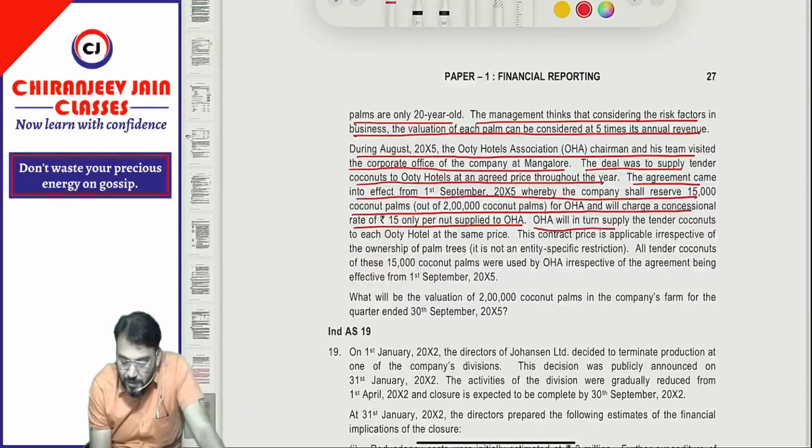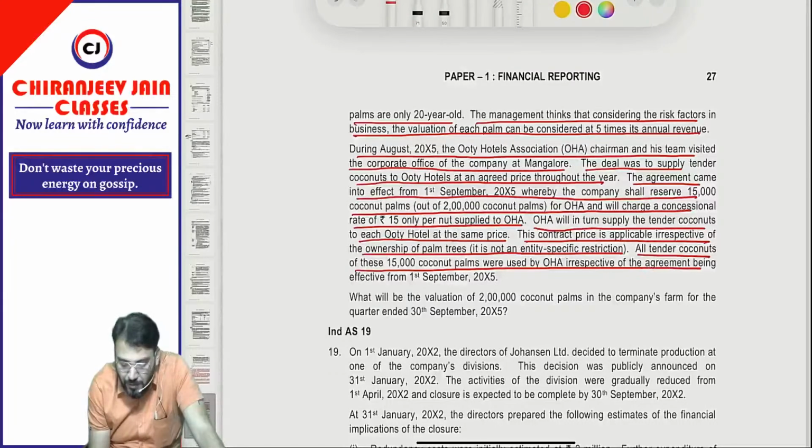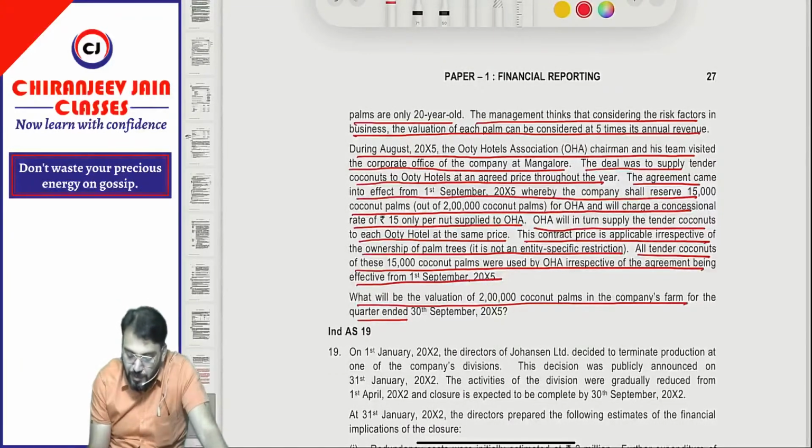OHA will in turn supply the tender coconut to Ooty Hotel at the same price. The contract price is applicable irrespective of the ownership of palm trees and it is not an entity-specific restriction. All the tender coconut of these 15,000 coconut palms were used by OHA irrespective of the agreement being effective from 1st September 2005. What would be the valuation of the 2 lakh coconut palms in the company's farm for the quarter ended 30th September 2005?